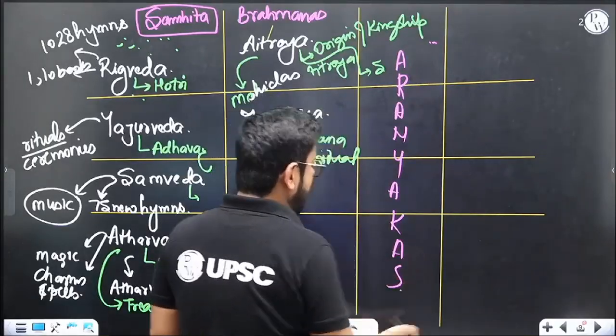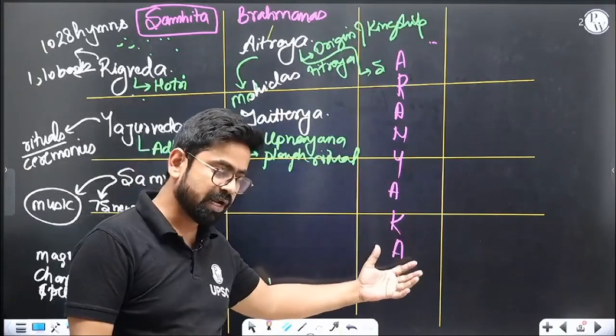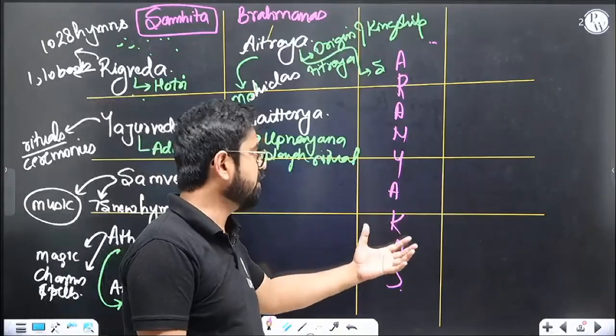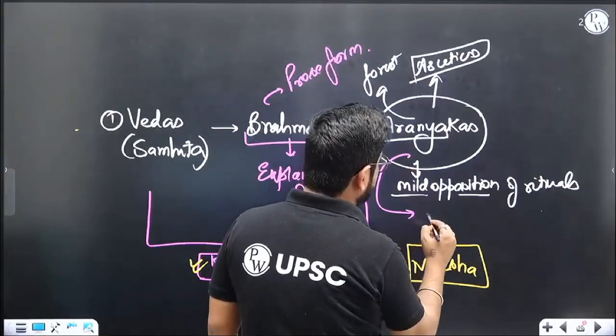So technically, we can write like this. Aranyakas. Now every Samhita, basically every Veda, will have some Aranyaka books associated with it, right? And not very important for us. The reason is that it is opposing, but not a proper opposition. There is some philosophical take on this. You can say it is closer to Upanishad.